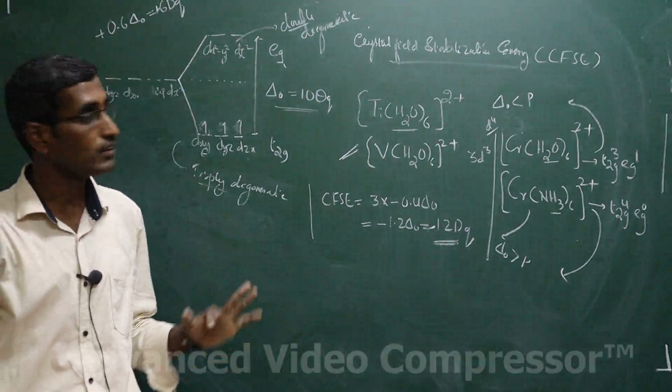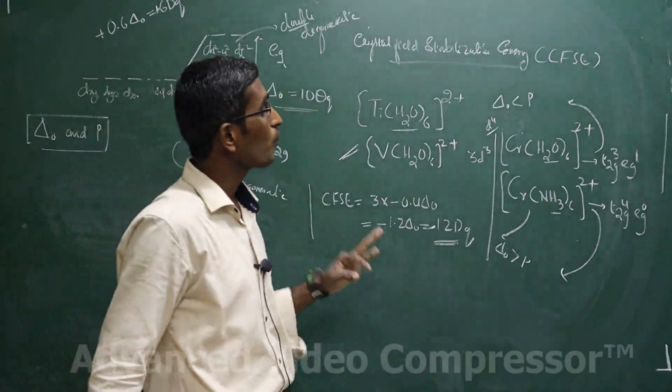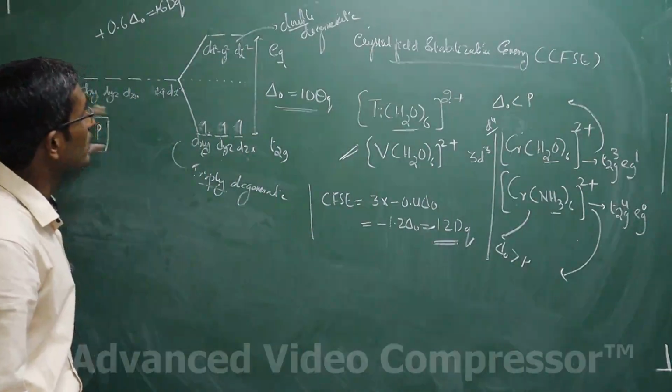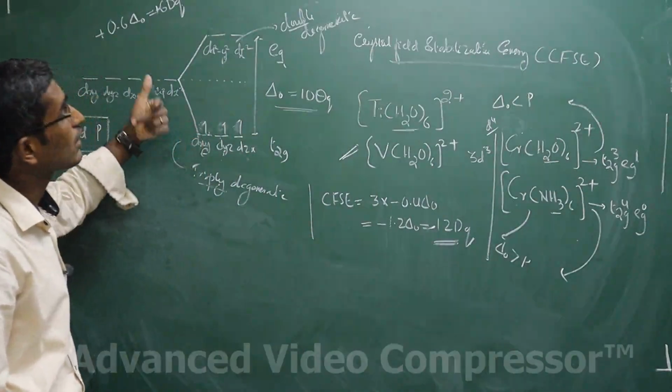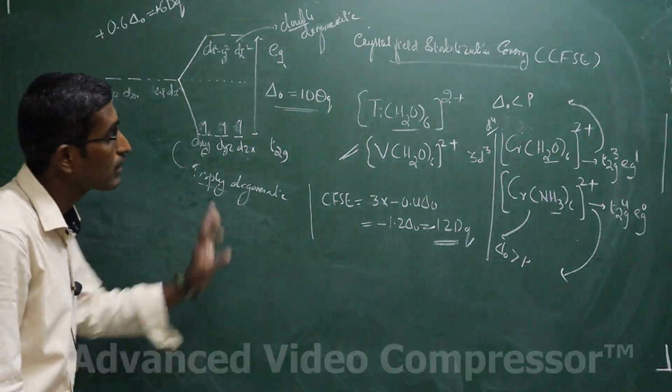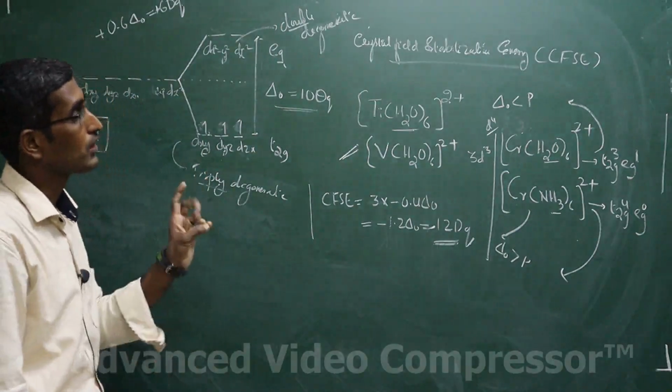These three things will decide whether the electron has to pair or go to the higher energy orbital: the ligand, central metal ion and the geometry.